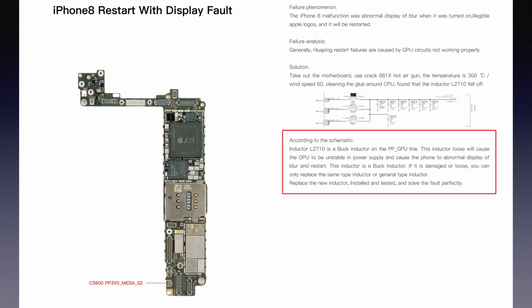According to the drawing, inductor L2710 is the buck inductor on the PP GPU line. This inductor loss will cause the GPU to be unstable in power supply and cause the phone to display abnormally with black screen and restart. This inductor is a buck inductor. If it is damaged or loose, you can only replace it with the same type inductor or a general type inductor. Replace the new inductor, install it and test it, and solve the fault perfectly.